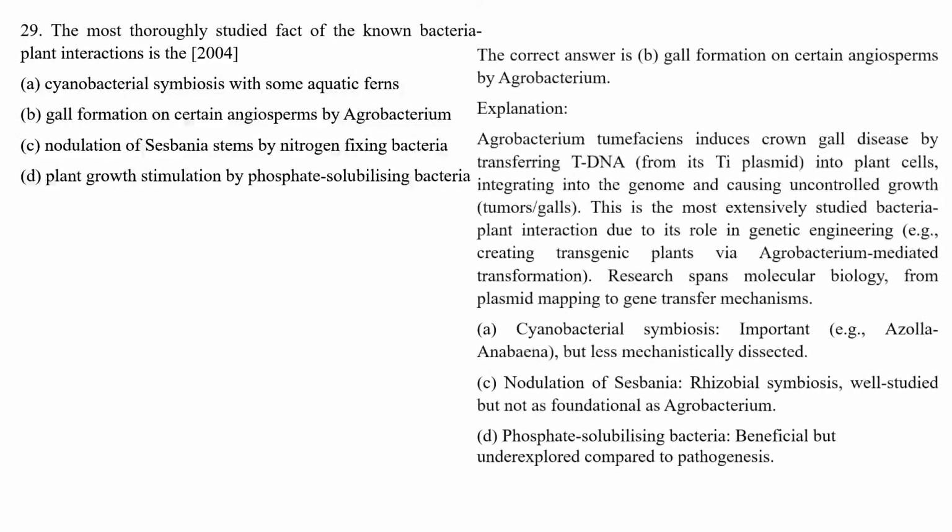The correct answer is option B, gall formation on certain angiosperms by Agrobacterium. Agrobacterium tumefaciens induces crown gall disease by transferring its T-DNA into the plant cells.